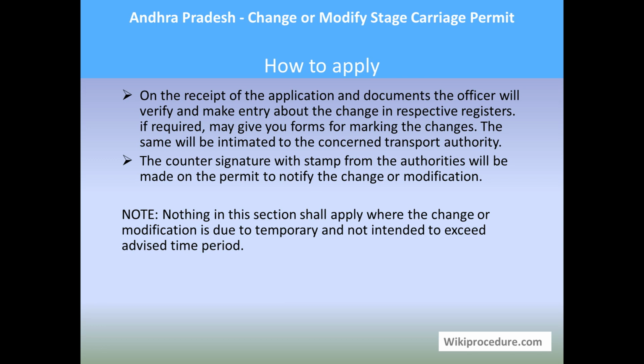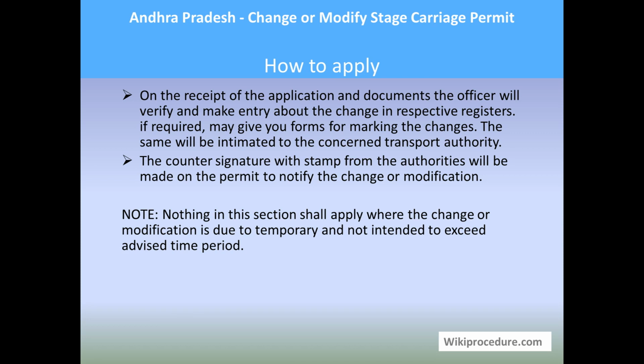The officers will scrutinize the details which you have presented. If the requirement is valid, they will make the respective changes in the register which is kept for that purpose, and the same will be intimated to the concerned transport authorities. After doing this, they will mark their stamp on the permit with a counter signature for the changes they have made in the permit. Thus, your modification or change of stage carriage permit request is completed.